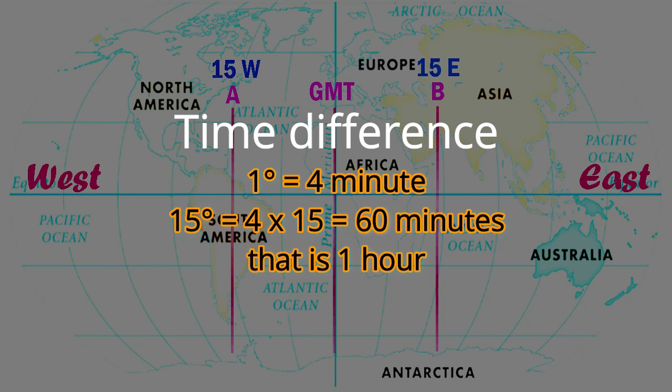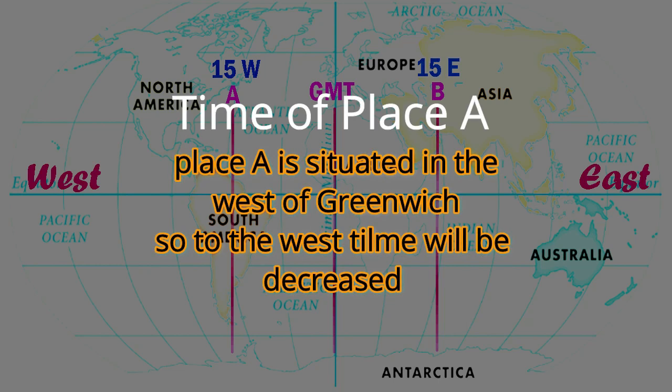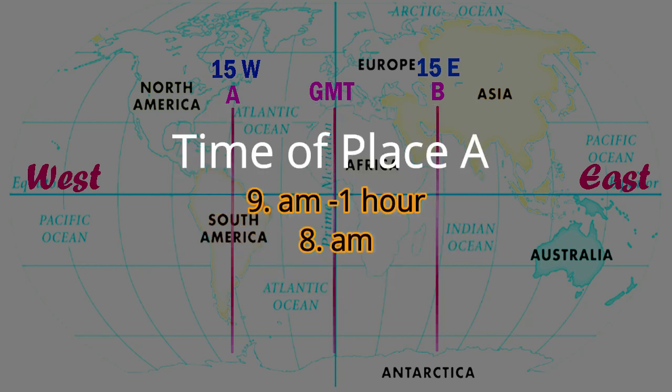The time difference is plus 1 hour. So the time will be 10 am. In the case of place A, which is situated on the western side, the time will be deducted. Here the time difference is 1 hour. So in place A, the time is 8 am.